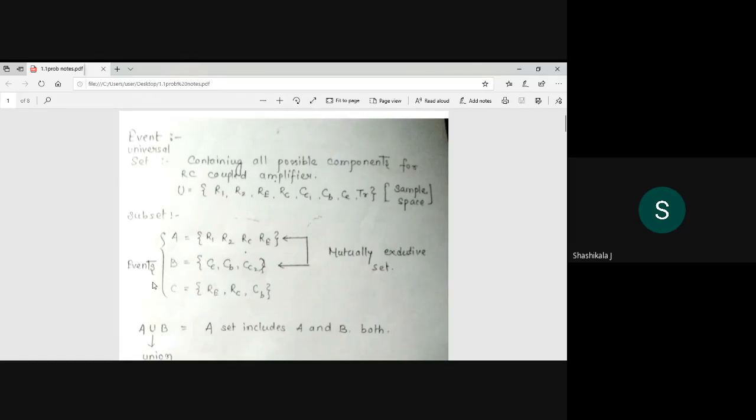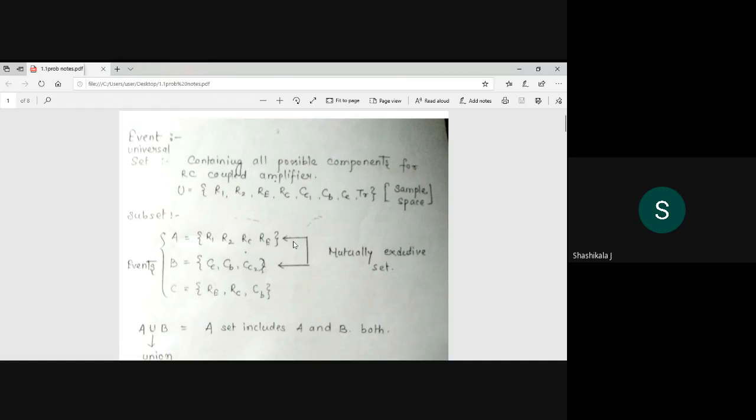What is an event? Events here are the sets A, B, and C. The important thing here is mutually exclusive events. Mutually exclusive events means there should be no common element. For example, if I take the resistors and the capacitors, there is no common element, so it is called a mutually exclusive set.